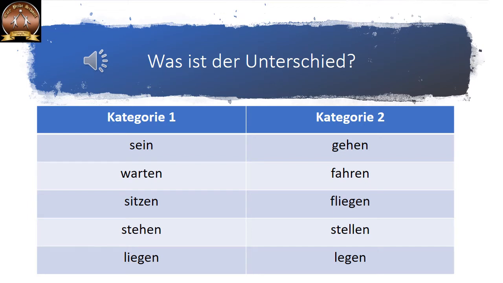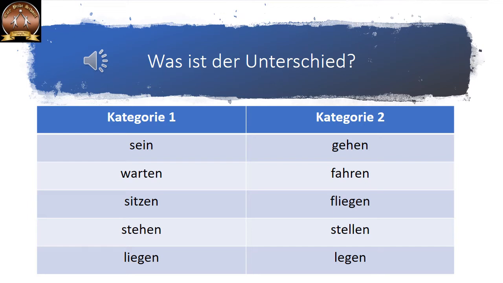For example, a book. You usually keep a book horizontally on the table. You can also keep it vertically in the shelf. Then you will say stellen. If you are keeping it horizontally, then you will say legen. Correct? Or a carpet. No one keeps a carpet vertically; you always lay it down horizontally. That is legen. Stellen and legen also show a change in position because you are still keeping it. It is not already there. For example, I am keeping the bottle in the refrigerator. The bottle is not already in the refrigerator. I am still keeping it. So it is a change in position.